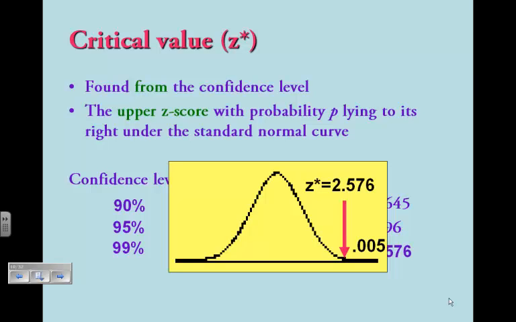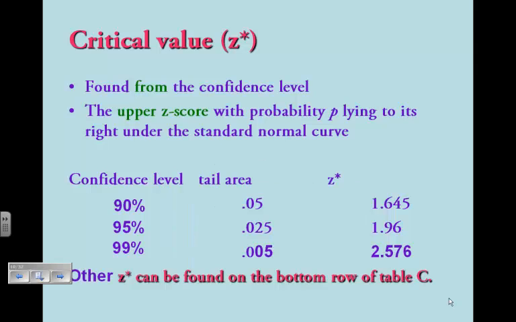You should take a minute, if you need to, press pause, to write these 3 confidence levels and z-critical values down, because we use these 3 over and over and over again. By the time we're done, you will have these memorized. For right now, you should write them down. Any other z-critical value we need can be found on the bottom row of table C, which is in your textbook, and we will be looking at that tomorrow.